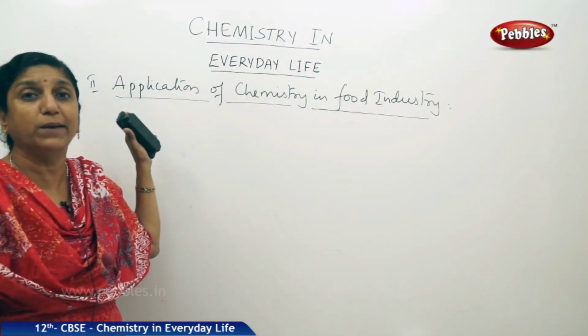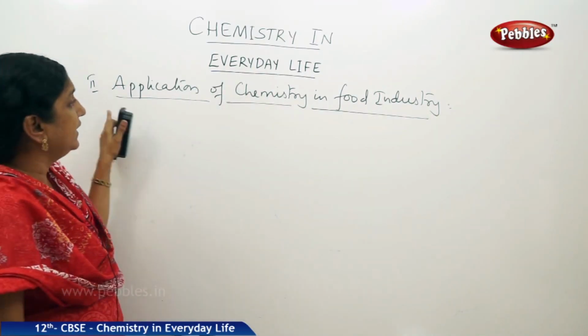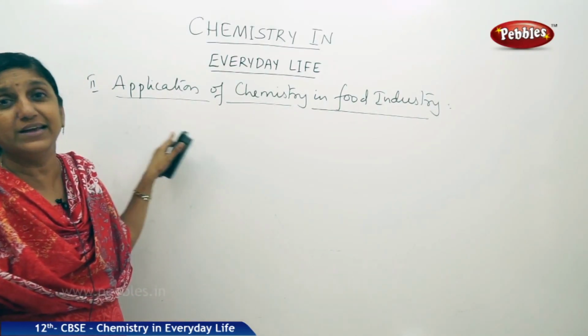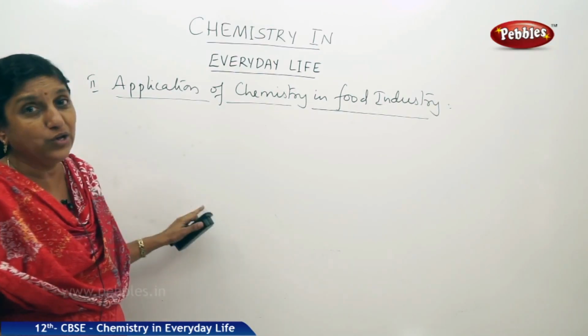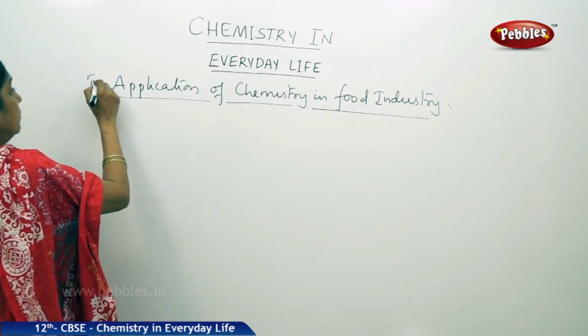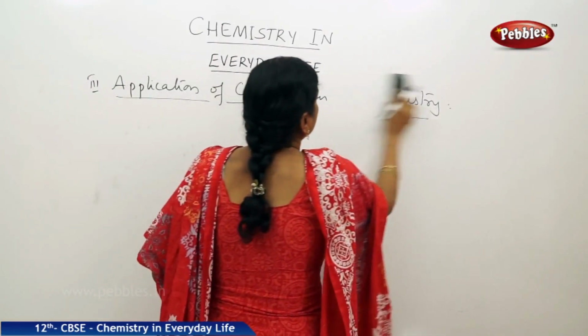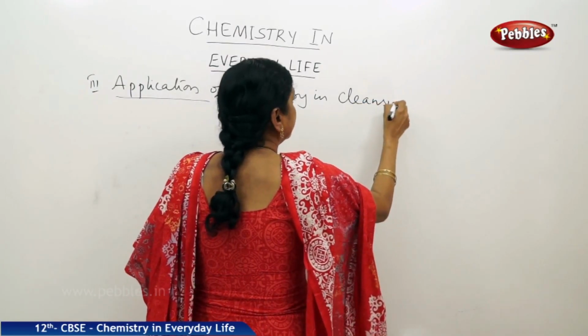First, we talked about application of chemistry in medicine or drugs. Second was application in the food industry, where we saw the sweetening agents or sweeteners, the preservatives and the antioxidants. Now, let us talk about the third application of chemistry in cleansing agents.